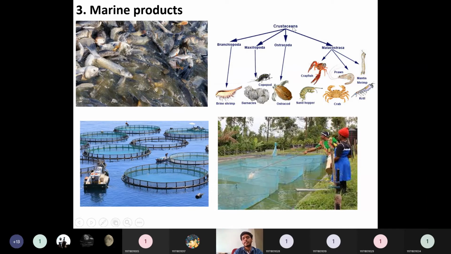So crustaceans and fishes will be grown inside some aquaculture industries. From there, it will be supplied to some food processing industries. From there, their shelf life will be increased, using some formalin or some formaldehyde, we will say. Applying some formalin on that one, the shelf life of the fish or some fish products will be increased. So aquaculture is the major part in this marine food industry.